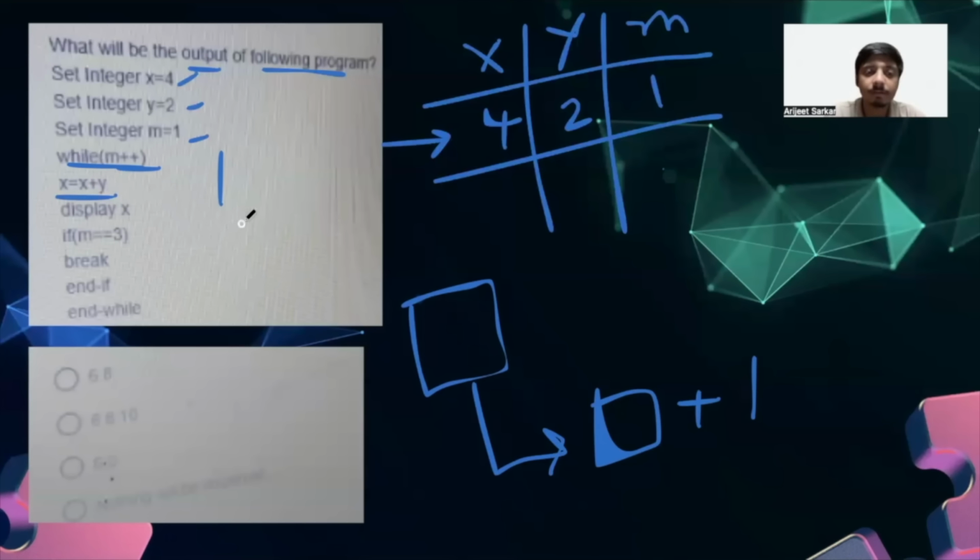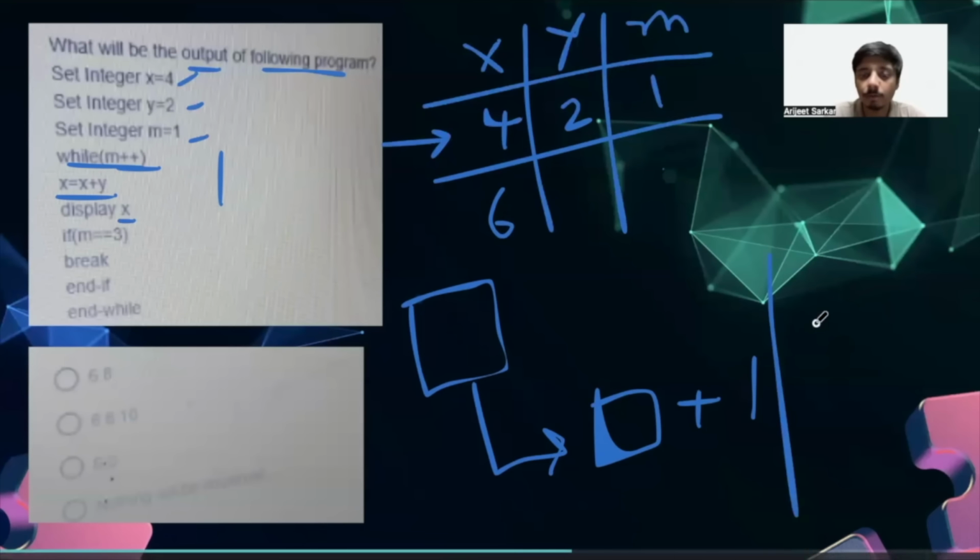What is the value of x? X was 4, and y, it will be 6, right? The new value of x. And we are printing x. So the value which has been printed will be 6. Okay.